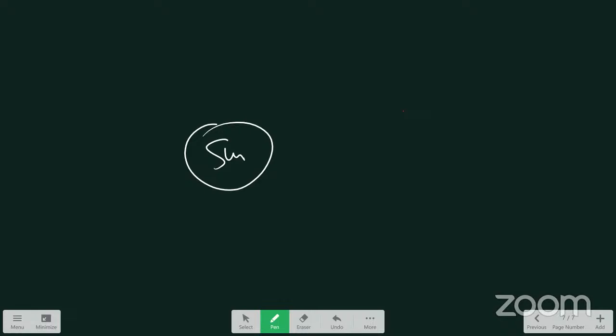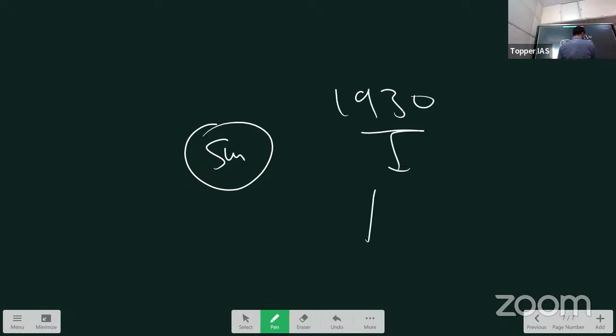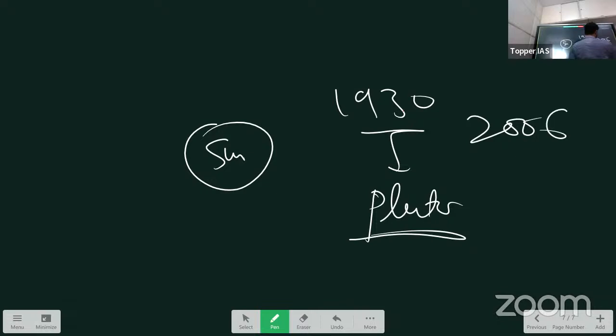So yeah, we have come to the solar system basically. So let us have a brief discussion about our solar system also, like planets. So the sun, how many planets are there? I will give the structure of our planets. How many planets? 8 planets. Earlier there were 9. So the ninth one was what? Pluto. Pluto now is not a planet, right? Why? It was discovered in 1930 and it was classified as a planet. But in 2006 they removed it from the category of planet because they gave a new definition for planets.